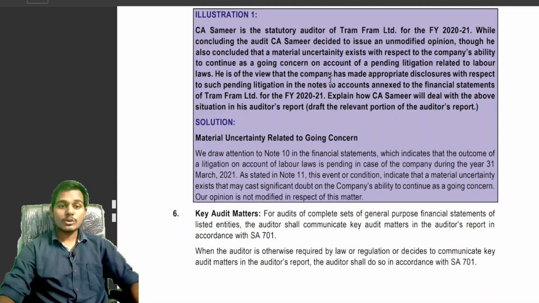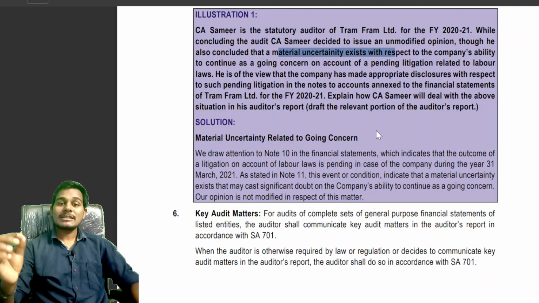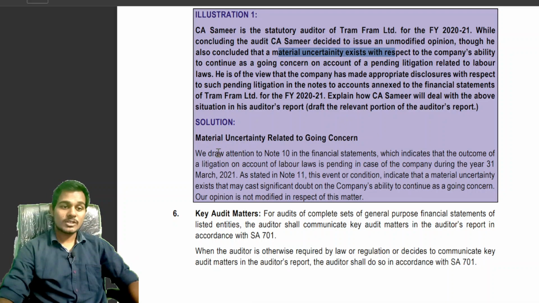He is of the view that the company has made appropriate disclosure. That is, students, appropriate disclosure relating to the material uncertainty has been provided. So, where material uncertainty exists with respect to going concern and appropriate disclosure is made, the auditor will give an unmodified opinion with a section stating that material uncertainty exists, provided below the basis for opinion paragraph. Let's see the answer, students.